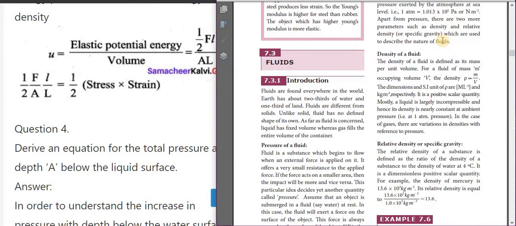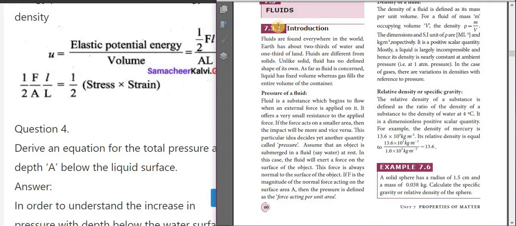The next topic is fluids. What is meant by fluids? Introduction of fluids: fluids are found everywhere in the world. Earth has about 2/3 of water and 1/3 of land. Fluids are different from solids.